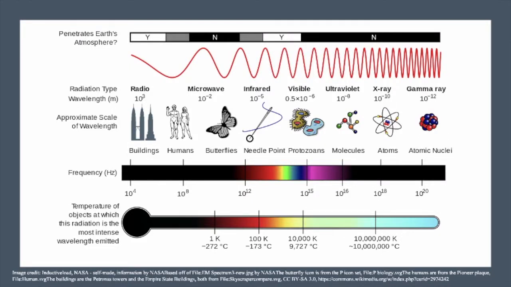You can see that radio waves have very low energy. The wavelengths are very long and the frequencies are low. Gamma rays, on the other hand, have very, very high energy. The wavelengths are very short and the frequencies are very high. And this will make more sense in topic 3.12.